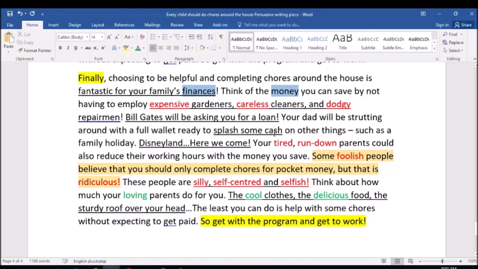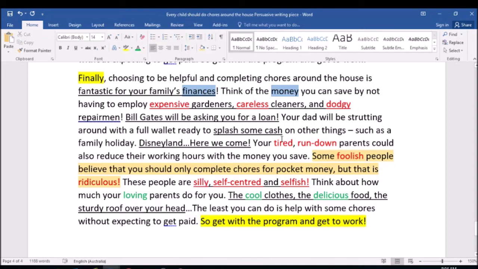Bill Gates will be asking you for a loan. For anyone that doesn't know Bill Gates, he's one of the richest men in the world. So that's obviously a hyperbole. I don't think Bill Gates will actually be asking us for a loan anytime soon. Or if he does, we'll be in a very, very lucky position. I've just got here, splash some cash.